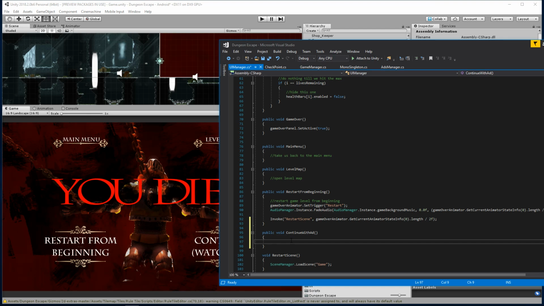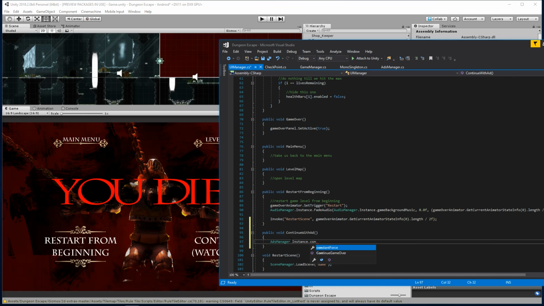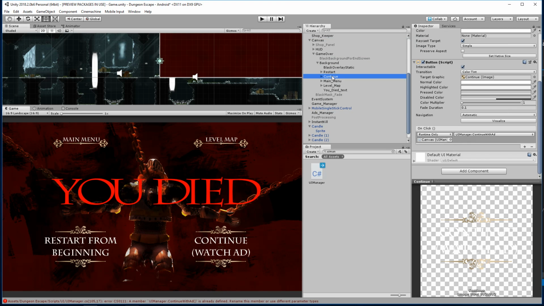When we call this continue with ad button, we're then going to access our ads manager. Yes, this is the Dungeon Escape game that you create in course 3. Ads manager dot instance, and then we want to call the continue game over function. All right, so when we call this continue with ad, it's going to access our ads manager and say, go ahead and play that ad. So now inside Unity, we'll click on this continue button and UI manager, and we're looking for continue with ad.